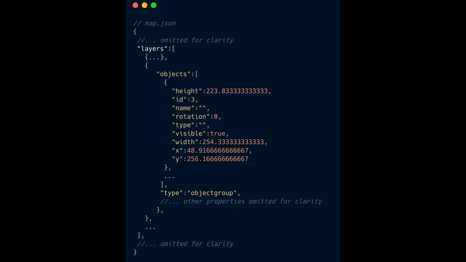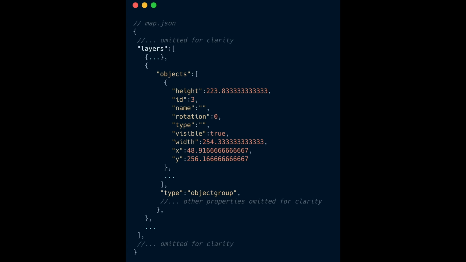The object used to describe an object group layer in the layers array had a different shape than the one for tile layers. Rather than having a data property, we had an objects property, which instead of referencing an array of numbers, was referencing an array of objects. Each of these objects would have important properties like width, height, x and y coordinates, which was all I needed to determine where to place them in my game.